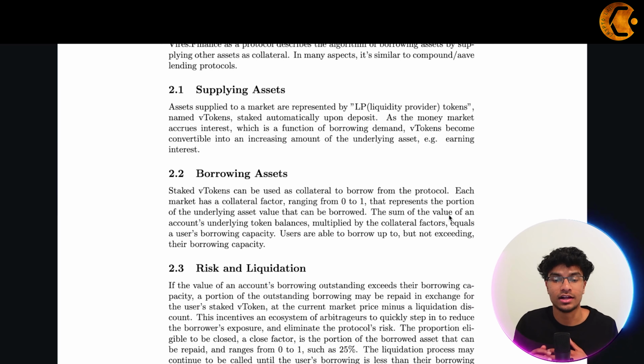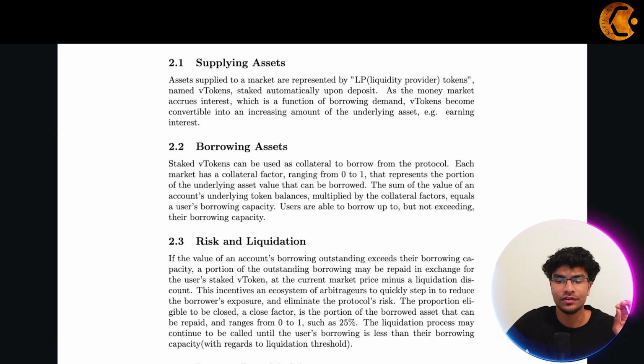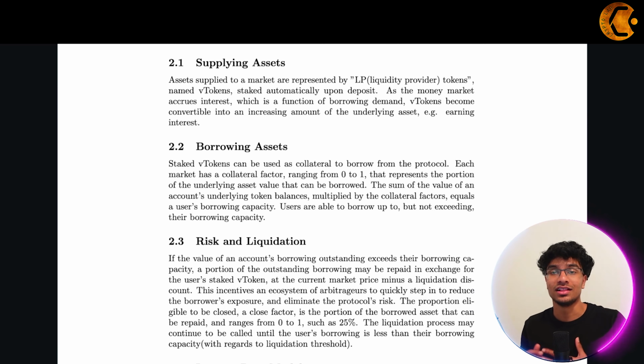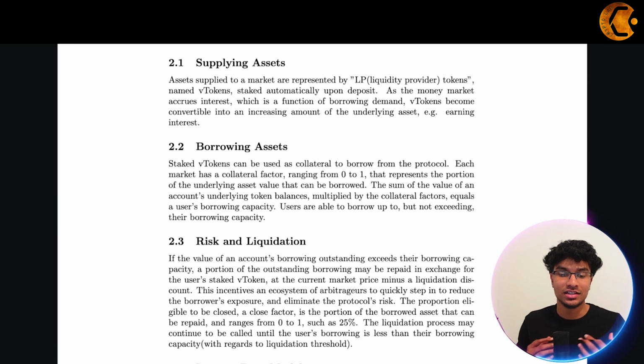Each market has a collateral factor ranging from 0 to 1 that represents the portion of the underlying asset value that can be borrowed. The sum of the value of an account's underlying token balances multiplied by the collateral factors equals a user's borrowing capacity. So that's how much a user is allowed to borrow of each asset. Users are able to borrow up to, but not exceeding, their borrowing capacity.